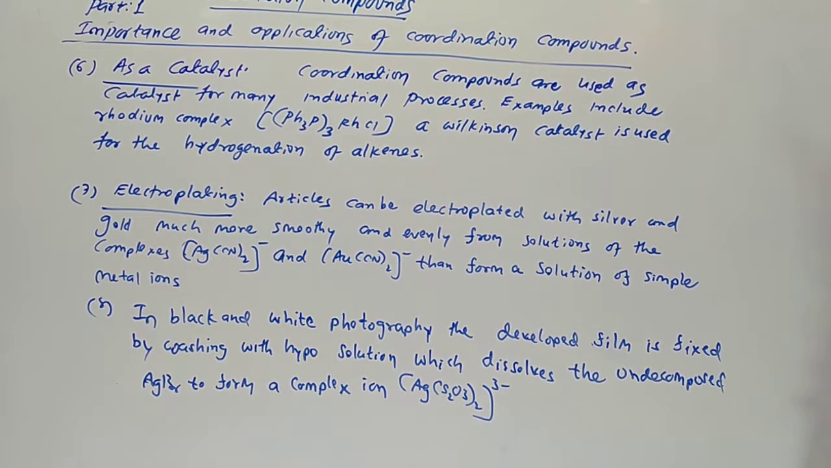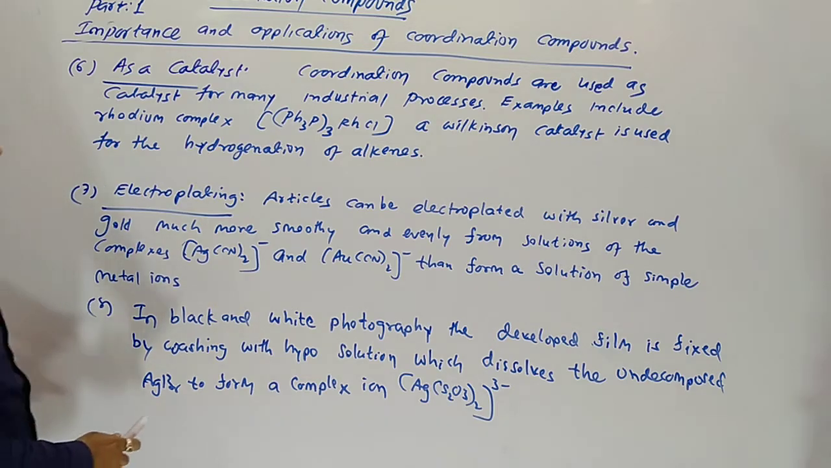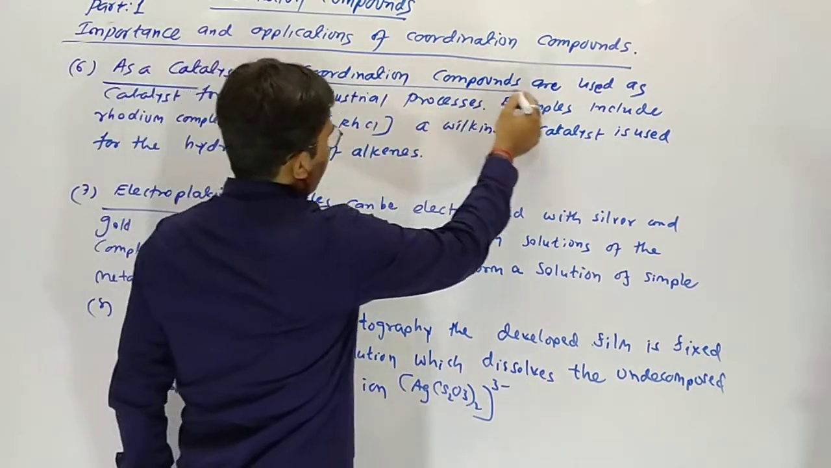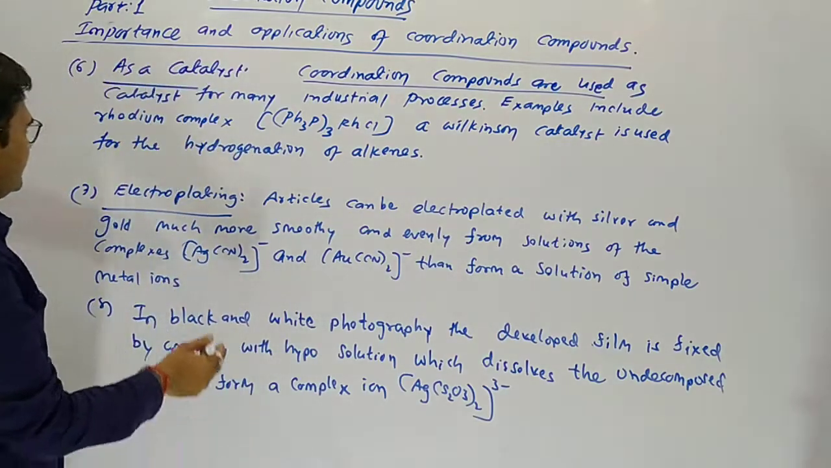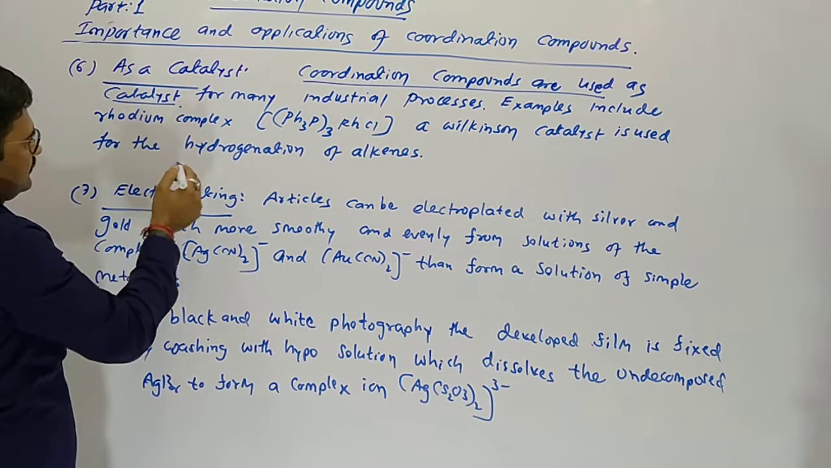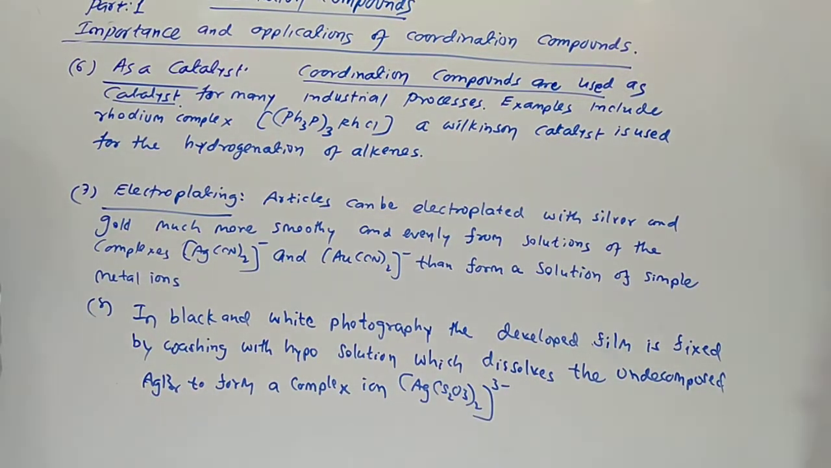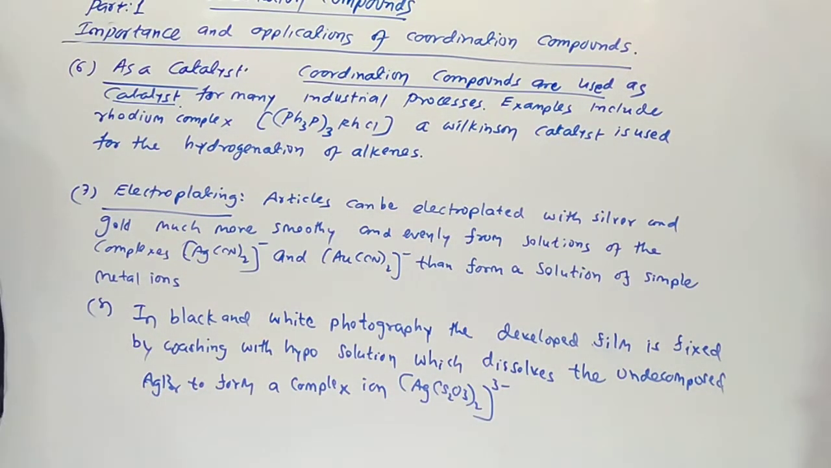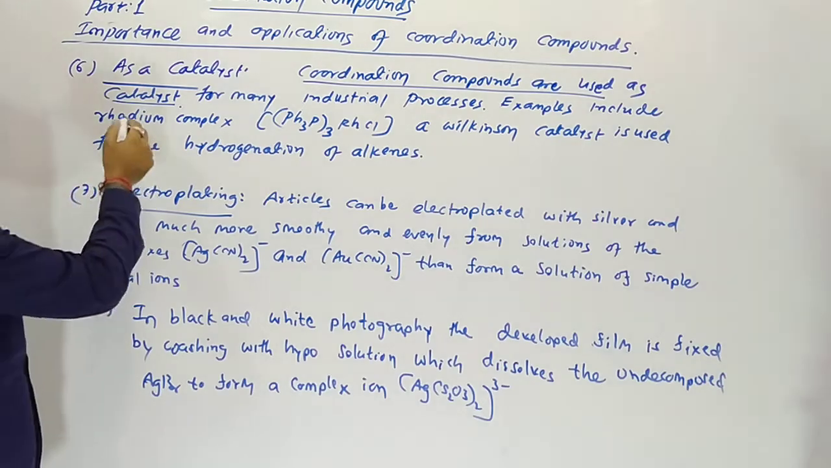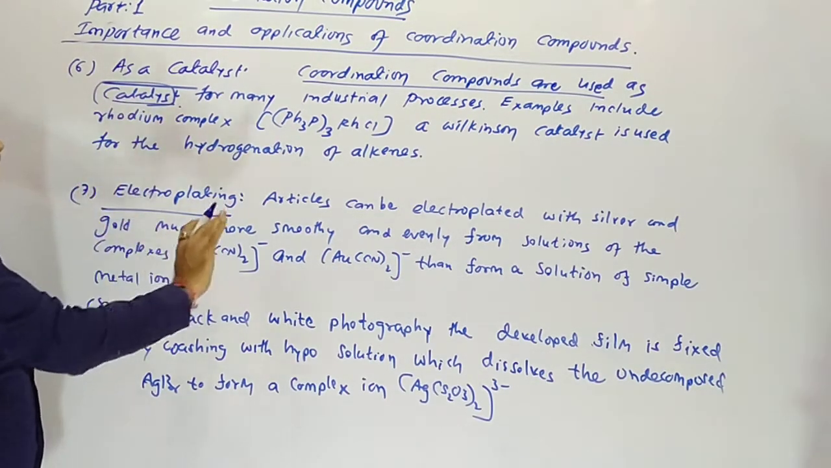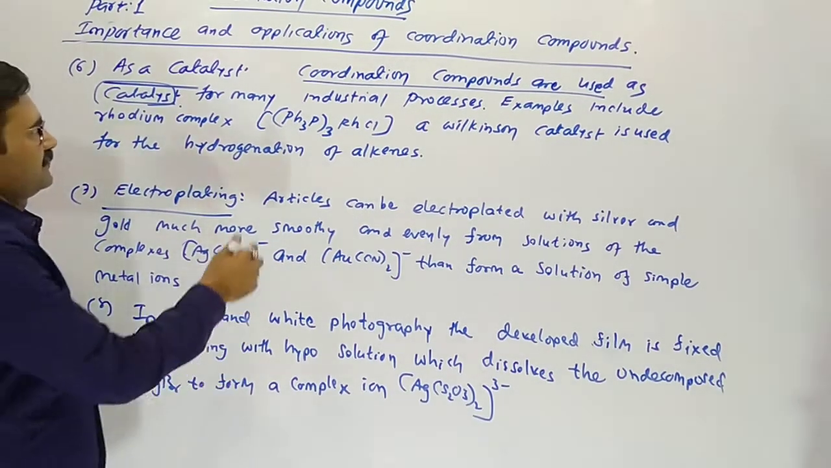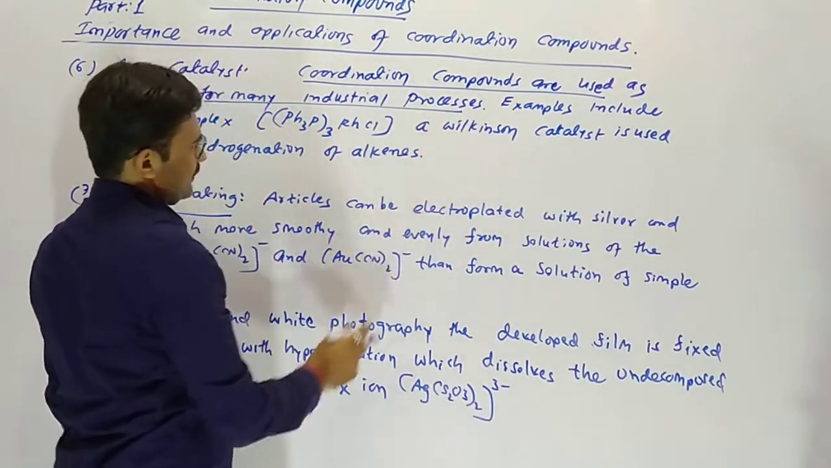Another use is as a catalyst. Some complex compounds are very useful as catalysts. Coordination compounds are used as catalysts for many industrial processes. Catalyst means it does not itself take part in the reaction but speeds up the reaction.